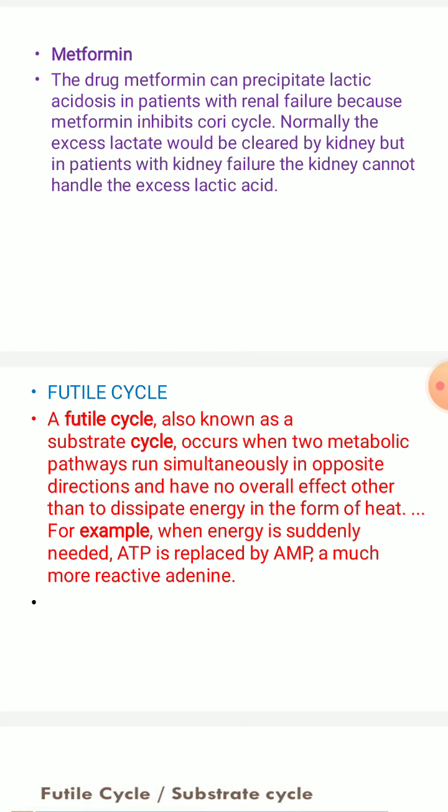So coming to the next, the futile cycle. What is this futile cycle? It is also known as substrate cycle, which is going to occur when two metabolic pathways run simultaneously in opposite directions, and which has no overall effect other than to dissipate the energy in the form of heat. Understanding? So this cycle is also known as substrate cycle, and it occurs only when two metabolic pathways run simultaneously in opposite directions.